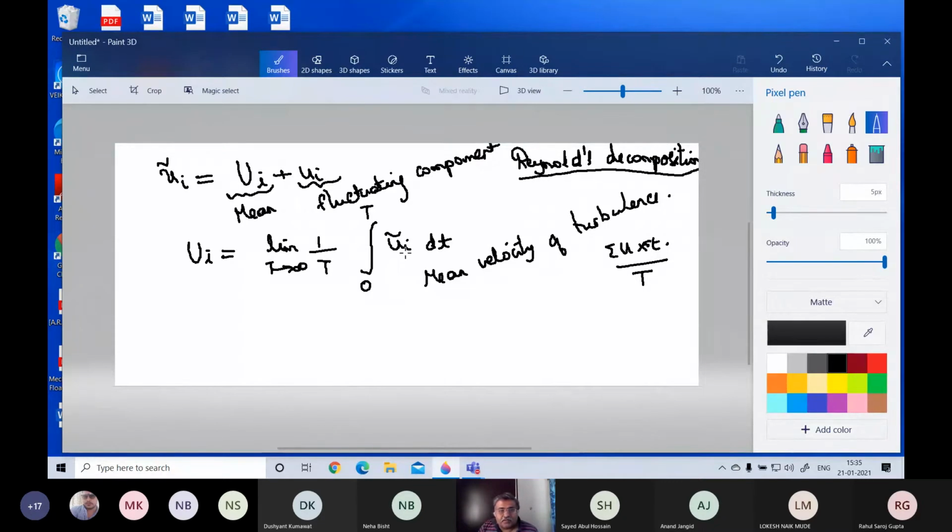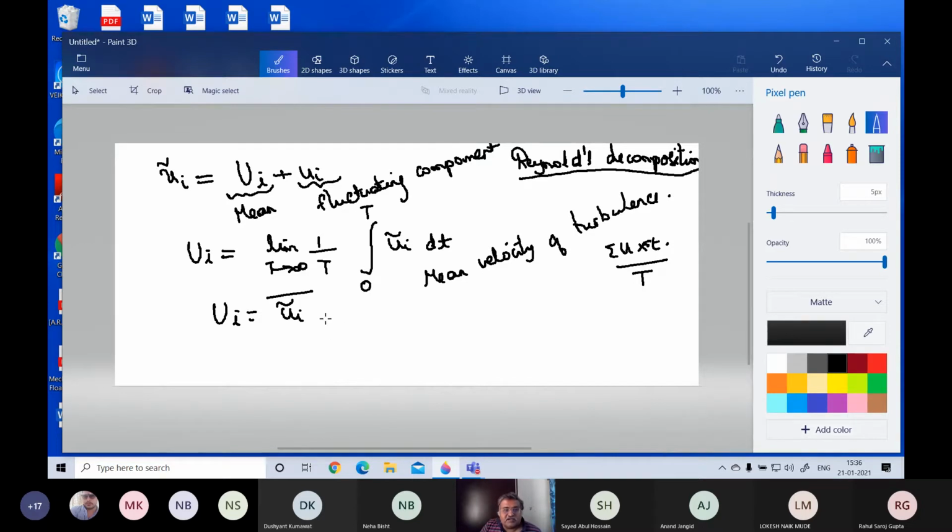Okay. So this is UI, and we can see that this is usually written like this. You take any quantity and you put a line over it that indicates a time average. So this is a time average. So UI, you take and you put a line over it. This is known as the mean, the time mean of UI tilde.